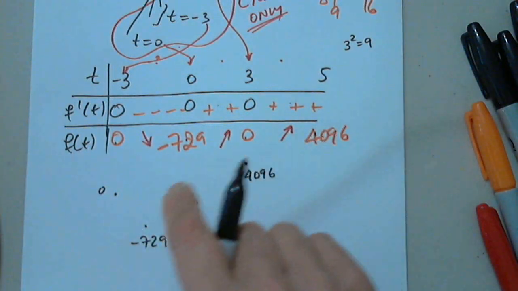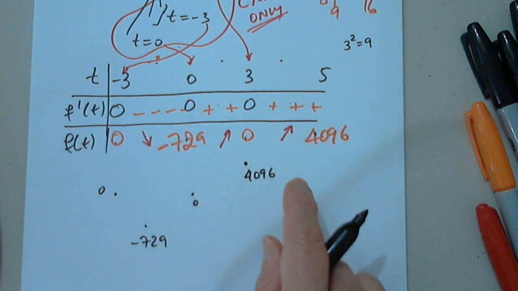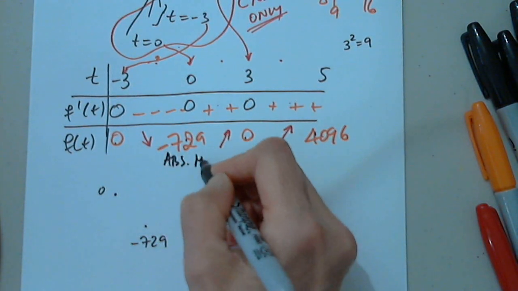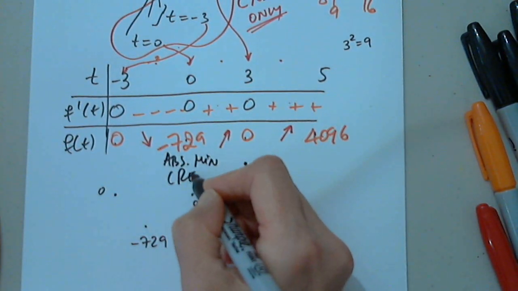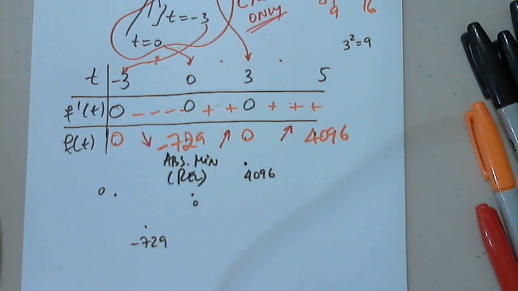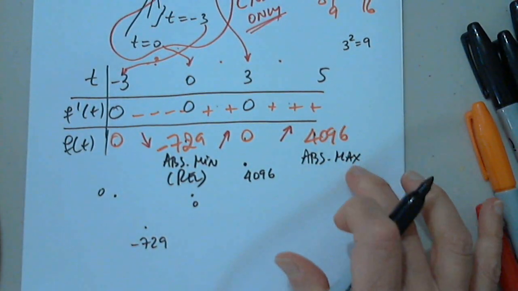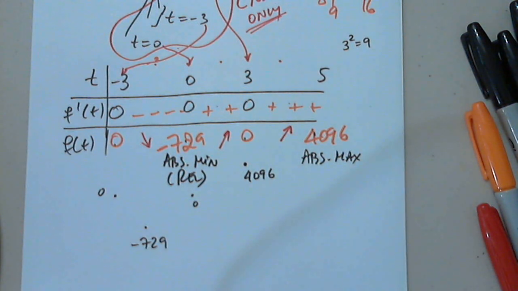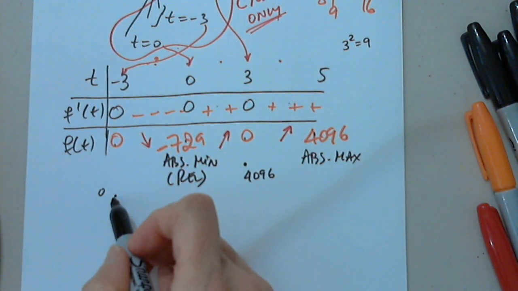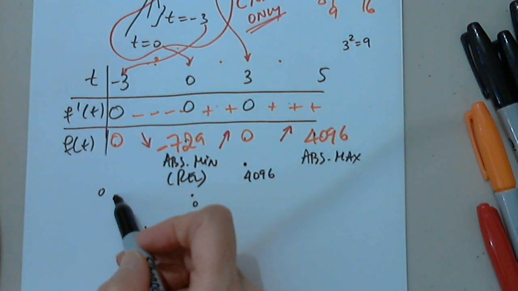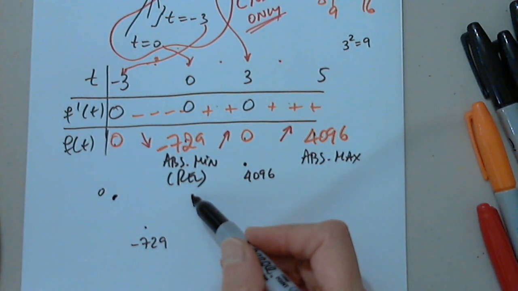I'm not graphing the function. I'm just showing what's happening here. So this is definitely the absolute minimum. It's also a relative minimum because it's not at the end point. This one is only the absolute max. It's not a relative max because it's the end point of the interval. And this is nothing because it's not the biggest or the lowest, and it cannot be a local extremum.